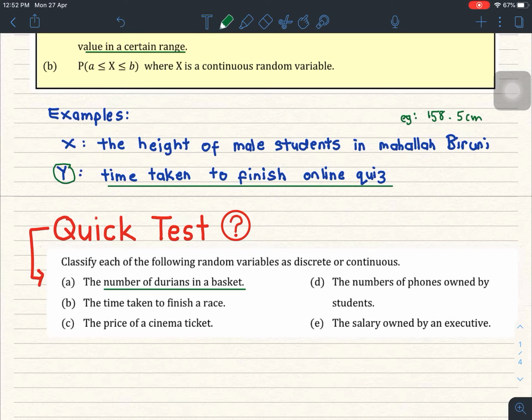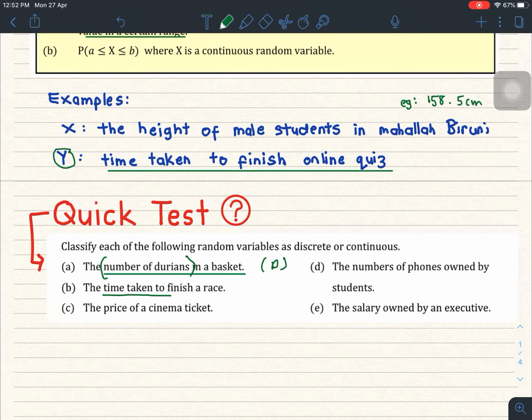Over here, it is a discrete random variable because of the number of durians. You can count the durians with 1, 2, 3 and so on. Okay. Now, time taken to finish a race. Clearly, time taken is a continuous random variable. Price of a cinema ticket. Price can have a decimal value. You can have 0.50, 0.70, 0.80, right? So, this would be a continuous random variable.